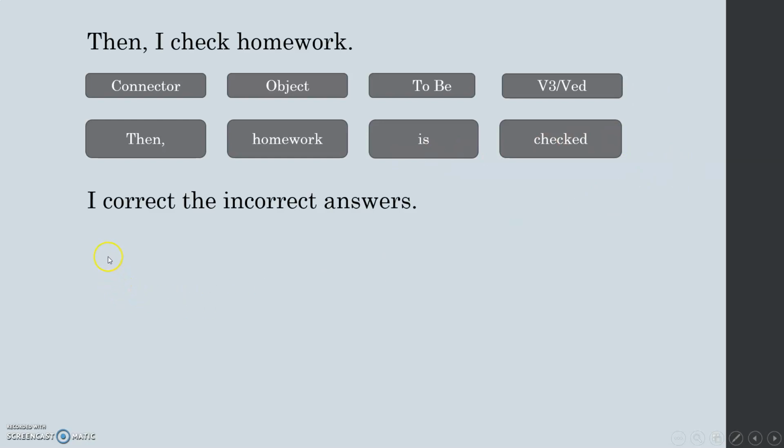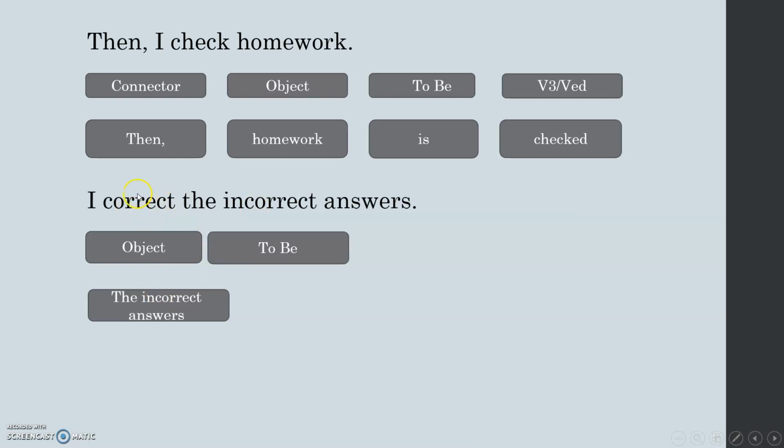Now, let's look at the next part. I correct the incorrect answers. Starting off with the object, it comes after the verb. In this case, it's the incorrect answers. Now I need to be for present simple. In this case, am, is, are. What is good for the incorrect answers?